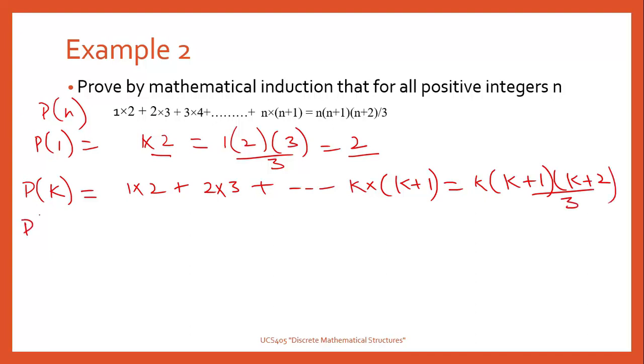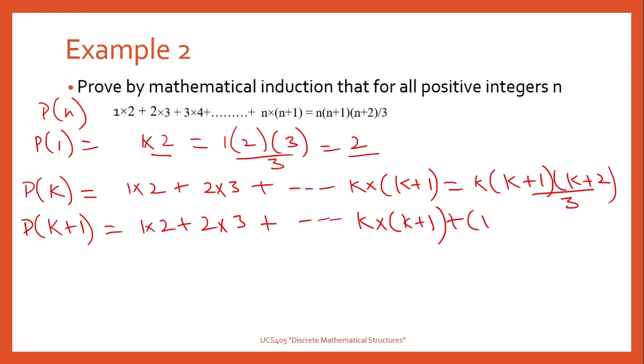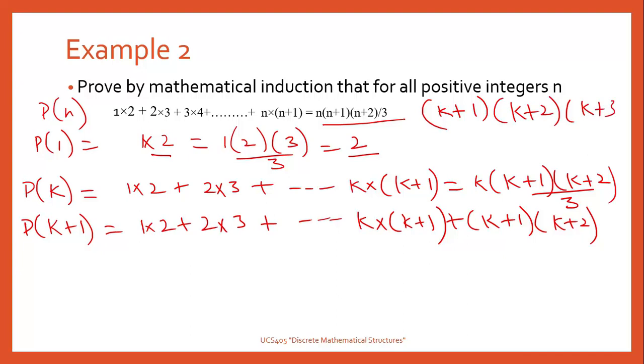Now we have to prove it true for n equal to k plus 1. So which will be equal to 1 into 2 plus 2 into 3 plus k into k plus 1 plus k plus 1 into k plus 2. This is our LHS. It should be equal to, putting n is equal to k plus 1 here, we will get k plus 1 into k plus 2 into k plus 3 by 3.